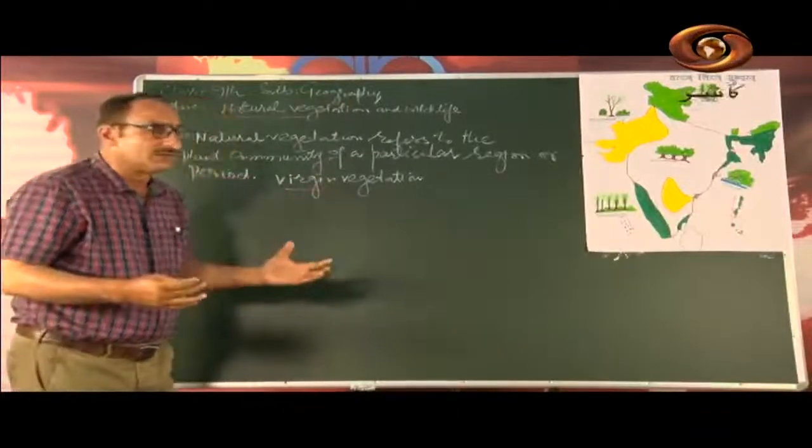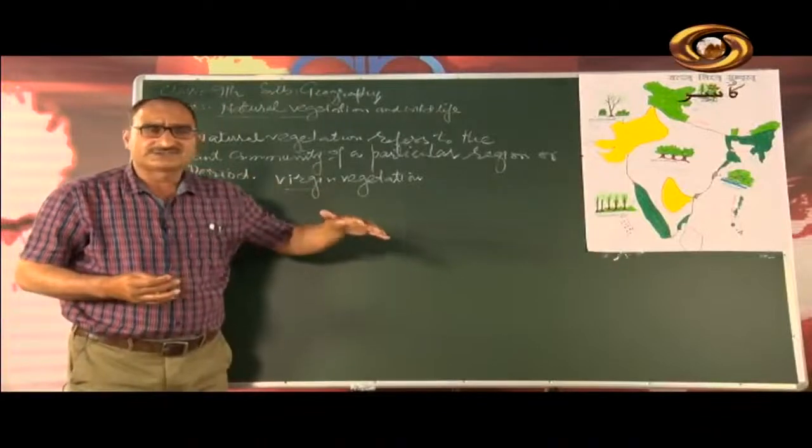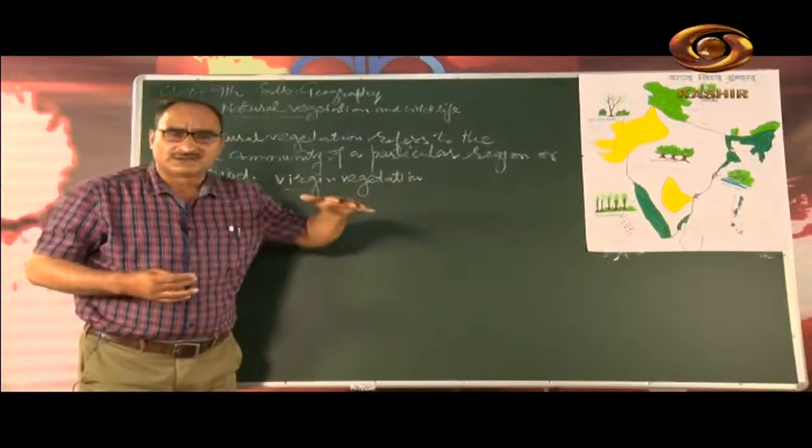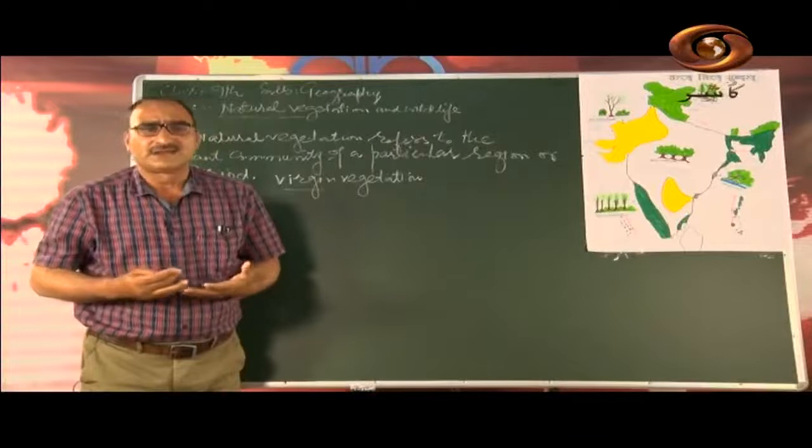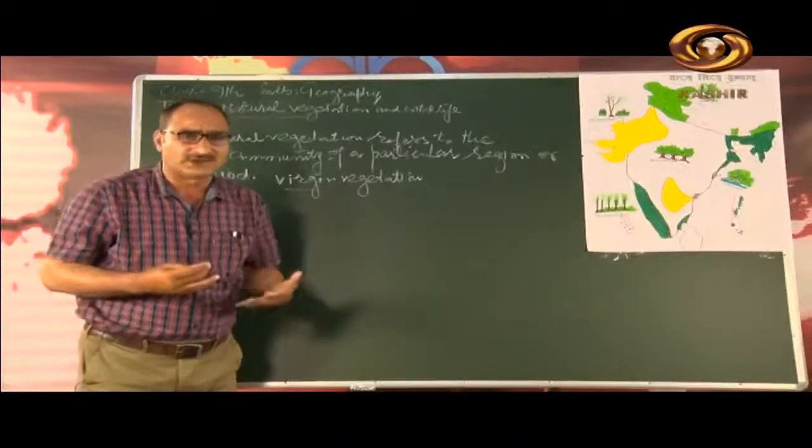So, we call it natural vegetation, which is available in the form of forests in our locality, on the mountains and in the surroundings.